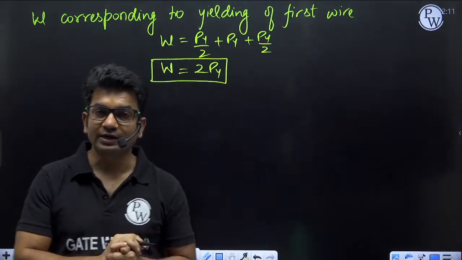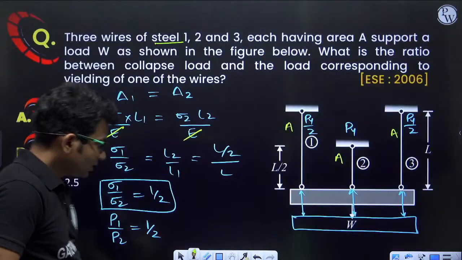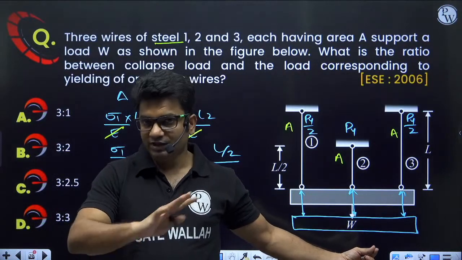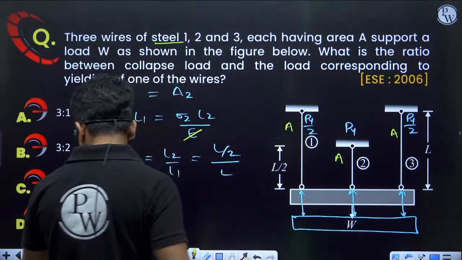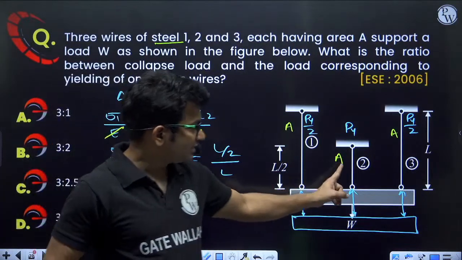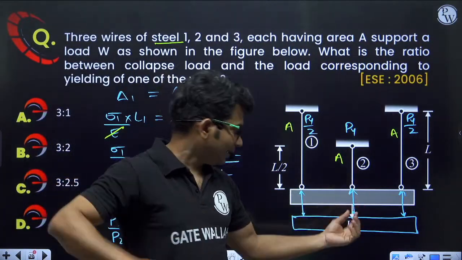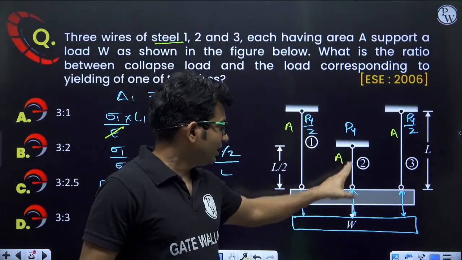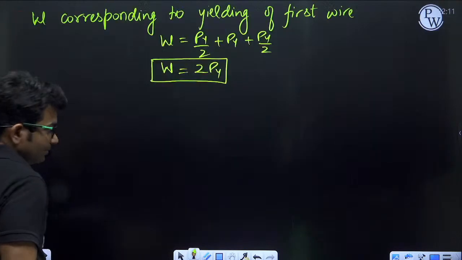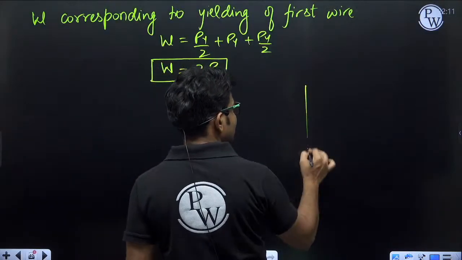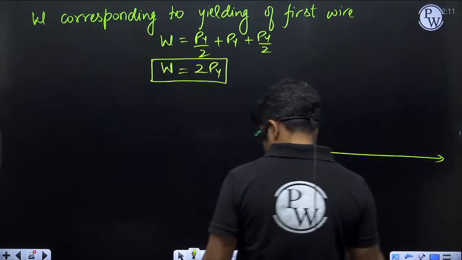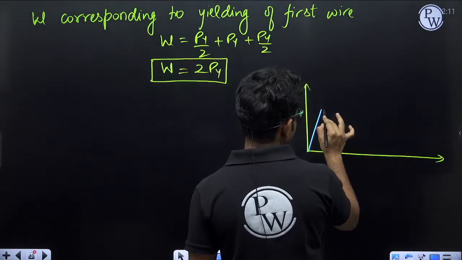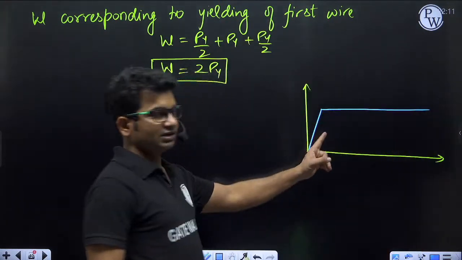Now we have to calculate the total load W corresponding to collapse. When will collapse happen? Now this wire has yielded. When this wire has yielded, I am still increasing this load. What will happen to the load here? See, to understand this, you have to consider the stress strain curve of steel. The idealized stress strain curve of steel is like this. We idealize the stress strain curve like this.